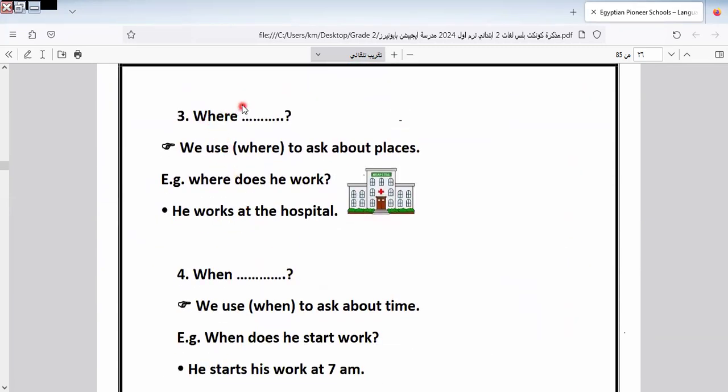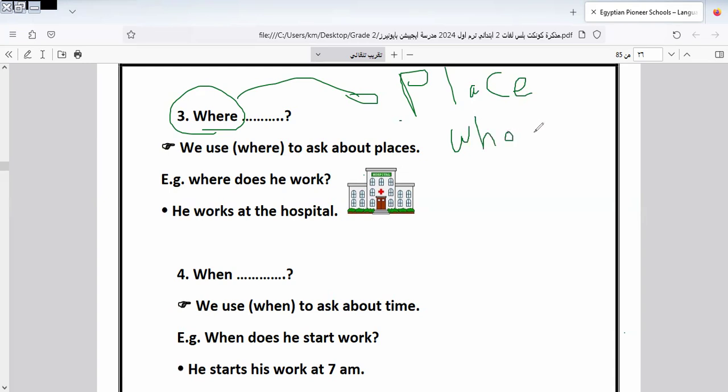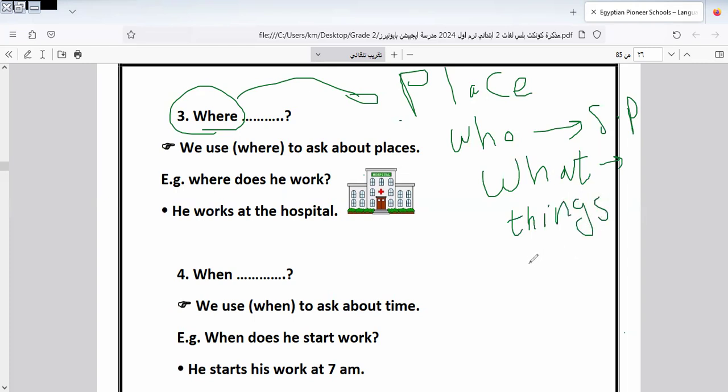Okay, let's go to another one here. Where to ask about what? You can remember it from grade 2, as we took it with me before. We use where to ask about places. So we have who to ask about subject persons, and what to ask about things. I revise with you what we took. What is for things, where is to ask about places. Excellent.